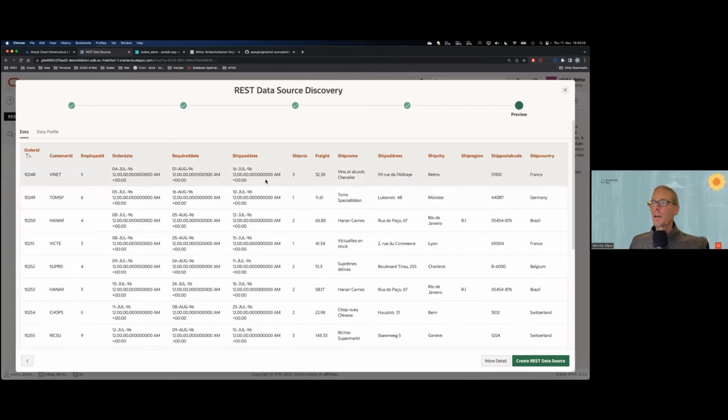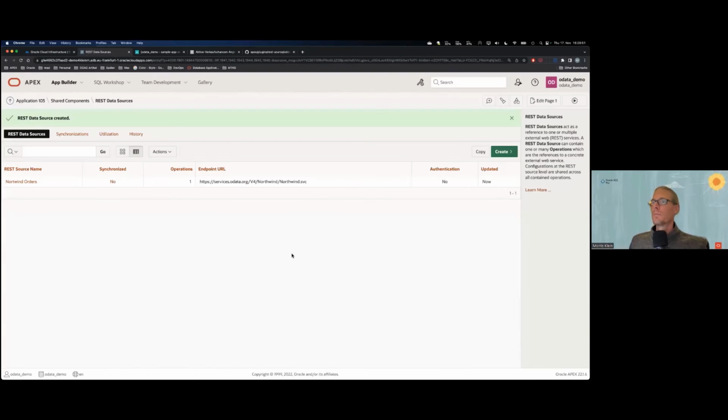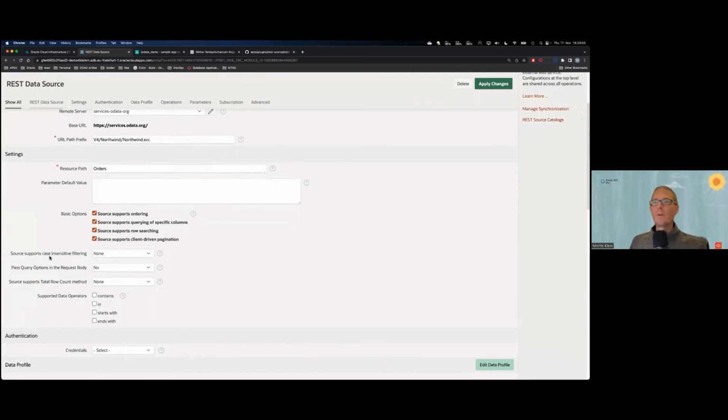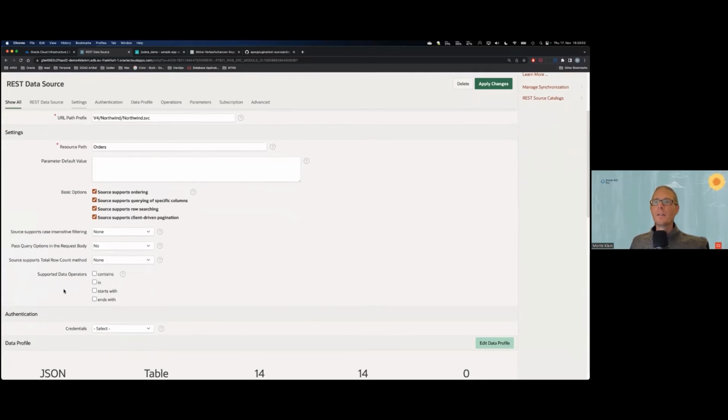this is what is parsed during the discovery step to find out as much as possible about data types. So OData delivers you right out of the box. This is a number in a defined schema. It's actually pretty funny because the metadata is specified in XML, but we're talking REST normally. So I can now just create it. Now that I have created it, it was created with a set of default settings that I might need to change. So the basic options here and some other advanced options that I need to look up.